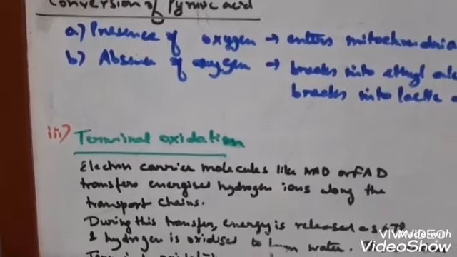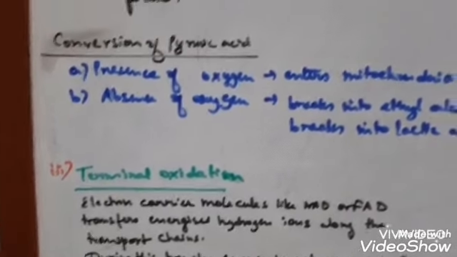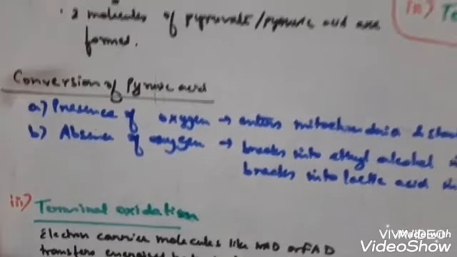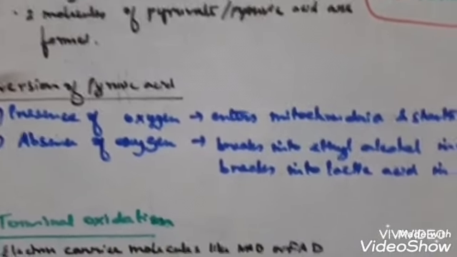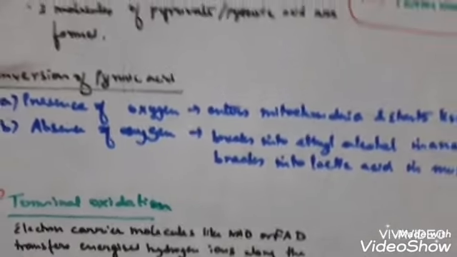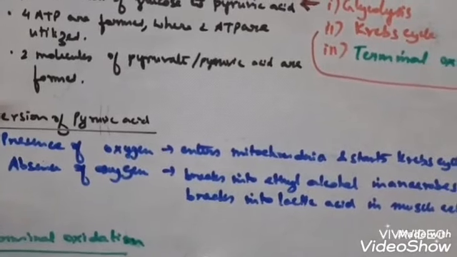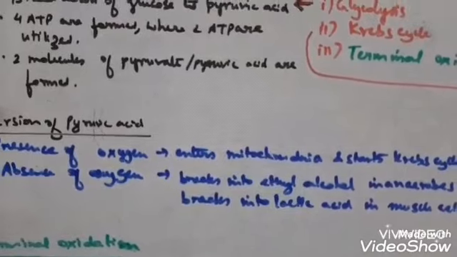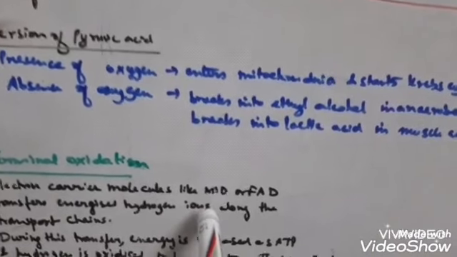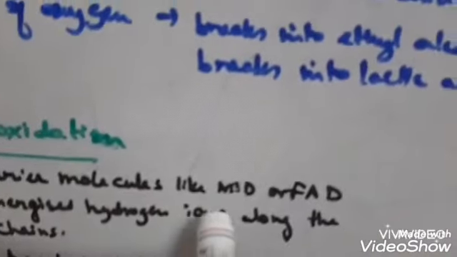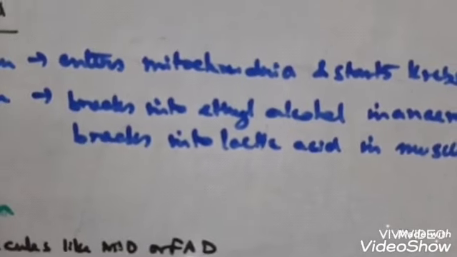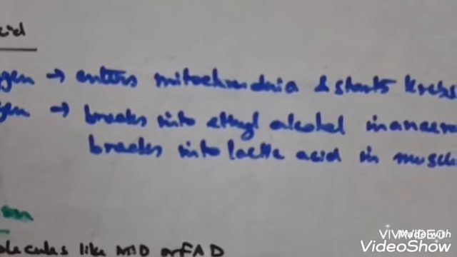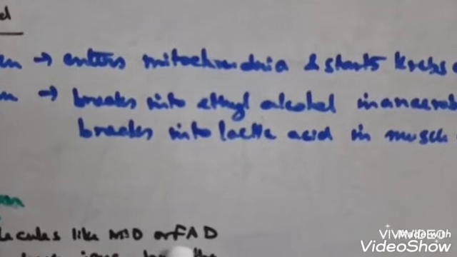So what is terminal oxidation? In this process, some electron carrier molecules are there. The electron carrier molecules are NAD and FAD. What does NAD stand for? NAD stands for nicotinamide adenine dinucleotide. The short form is NAD. So nicotinamide adenine dinucleotide is NAD, and FAD is flavin adenine dinucleotide. These are two electron carrier molecules.